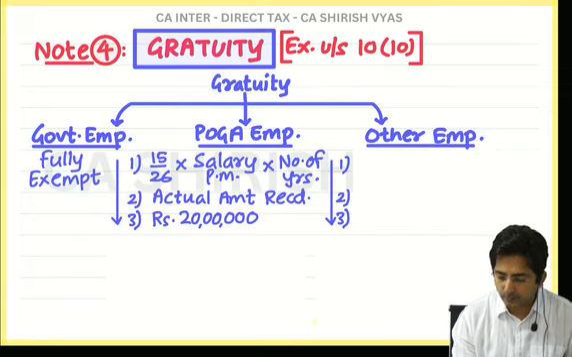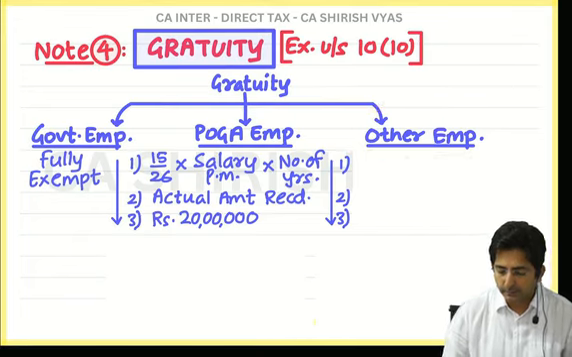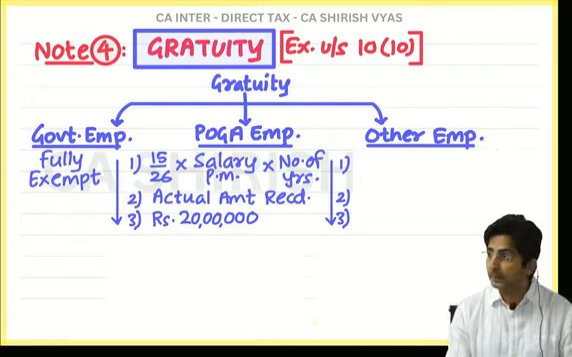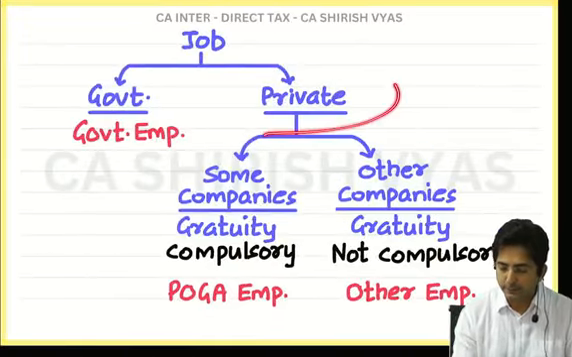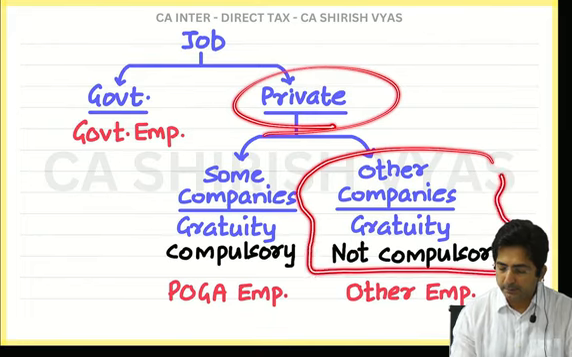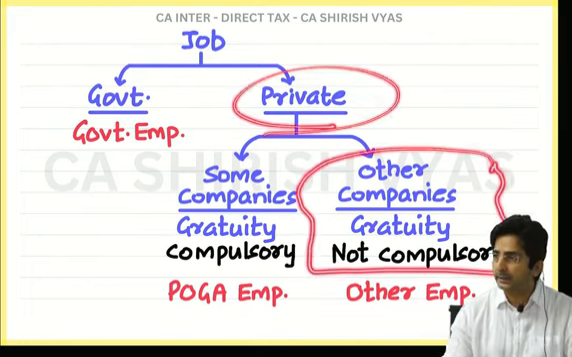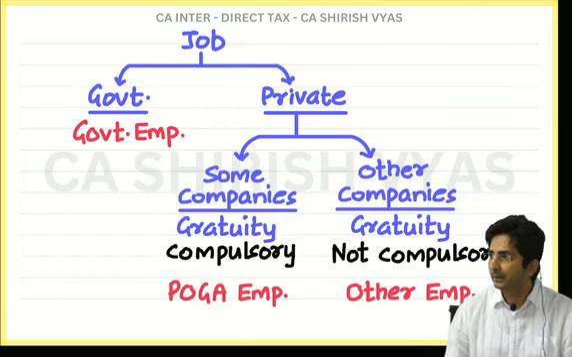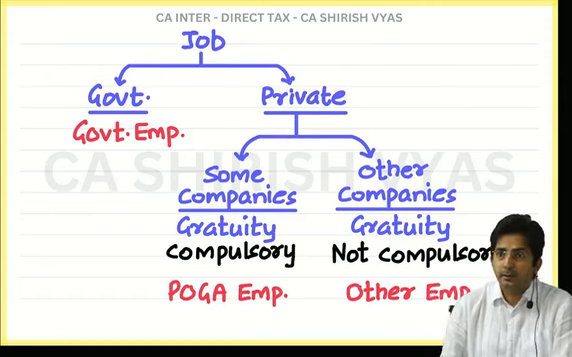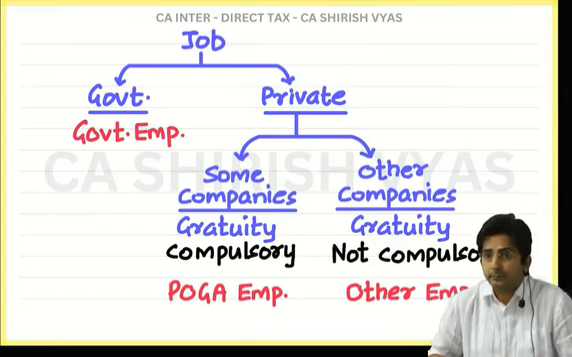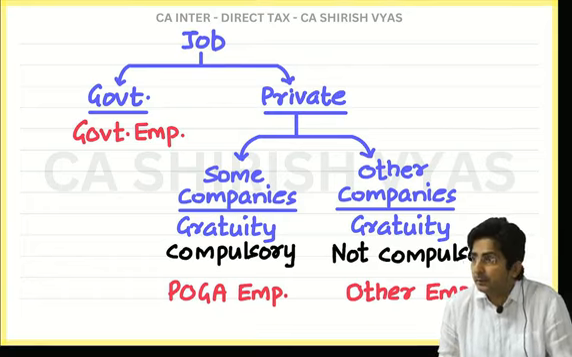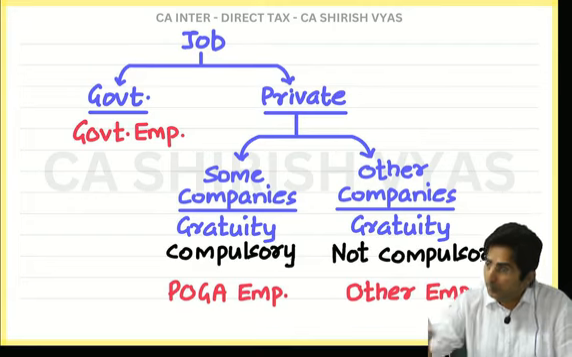Now there is one more employee called other. What is an other employee? He is working in a company which is private sector only actually. It is private sector. But he is working in a company where gratuity payment is not compulsory. Means in his company the law doesn't apply. So that means it's not compulsory that he should receive gratuity. But still if he receives, it is his luck. Still if he receives, he is lucky that he received. And then it will be exempt up to a limit only.